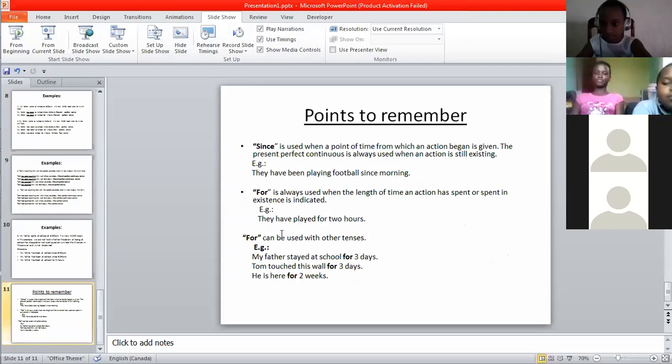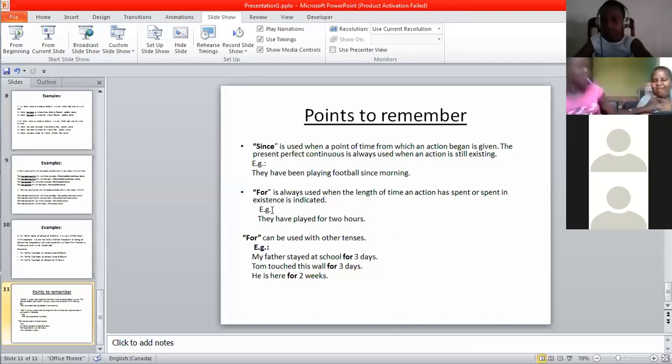But remember, "since" is restricted, it is just used in perfect tenses. It can be present perfect tense, present perfect continuous tense, past perfect tense or past perfect continuous tense. But "for" can also be used with other tenses.